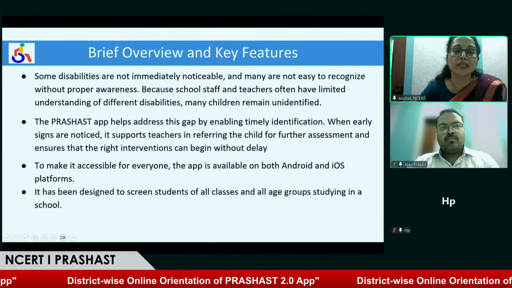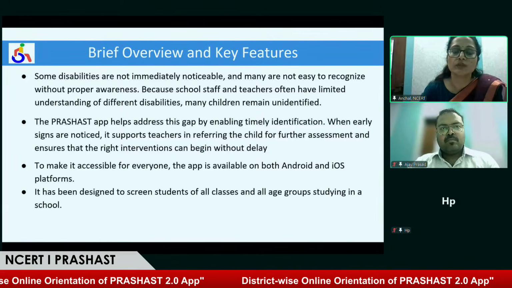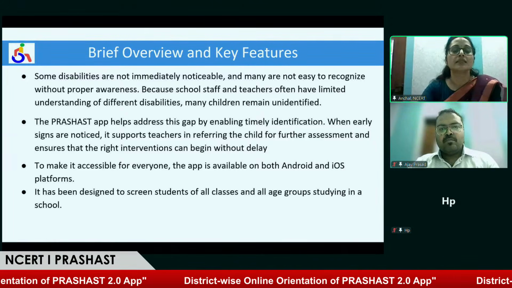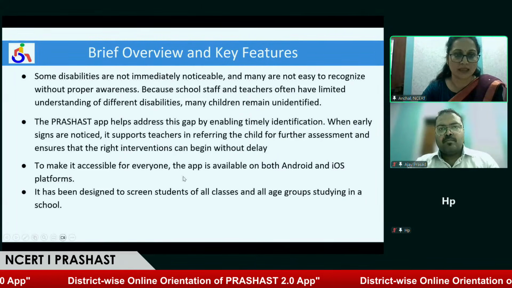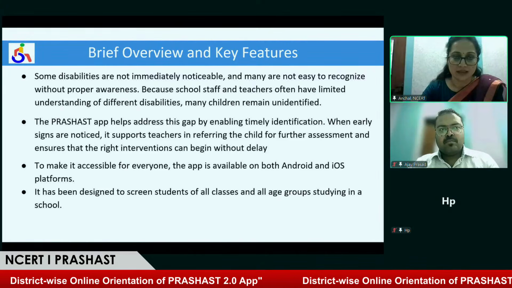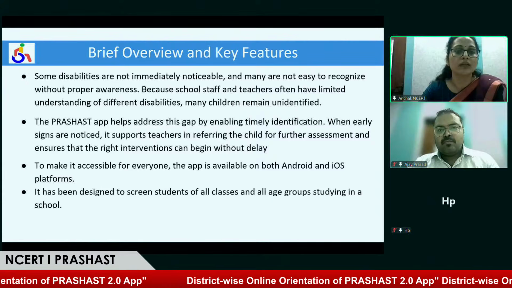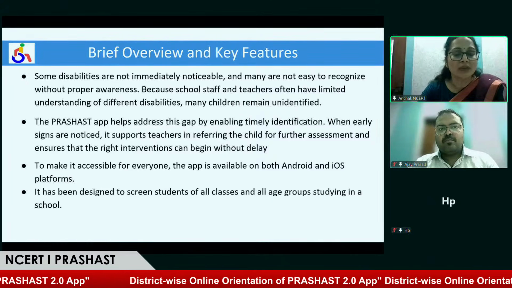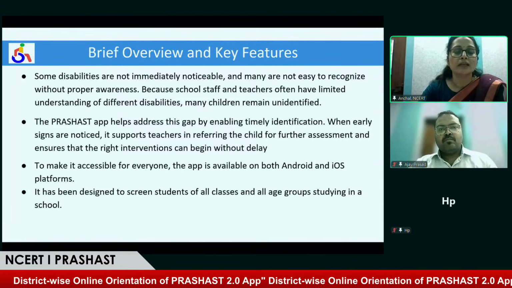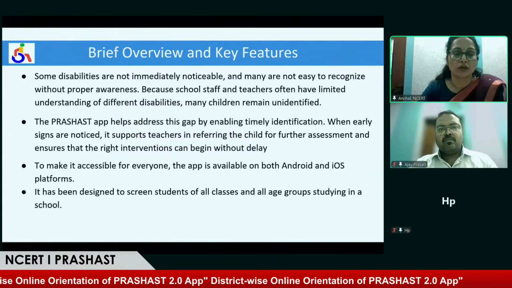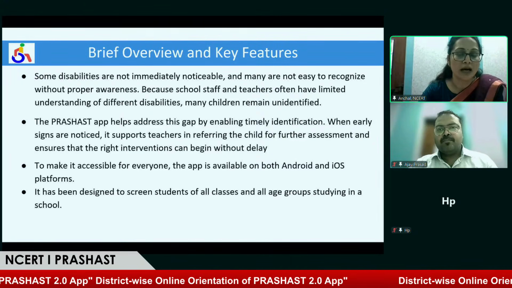This is a pre-assessment holistic screening tool used for the screening of all 21 disabilities enlisted in the RPWD Act 2016. This application helps us to screen all the disabilities, visible or invisible. It is available for iOS and Android, and three main stakeholders, the teachers, special educators, and the principal, can work on this application.